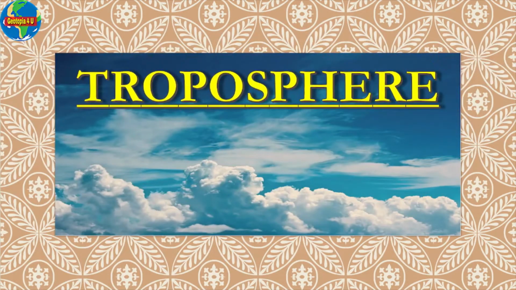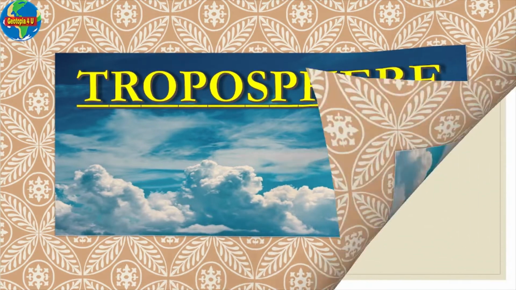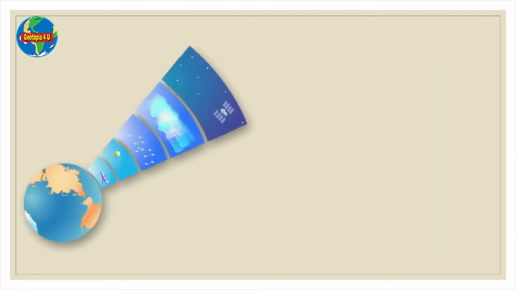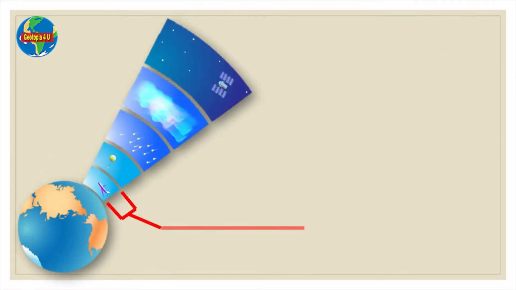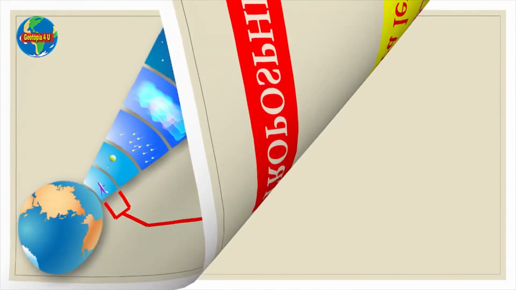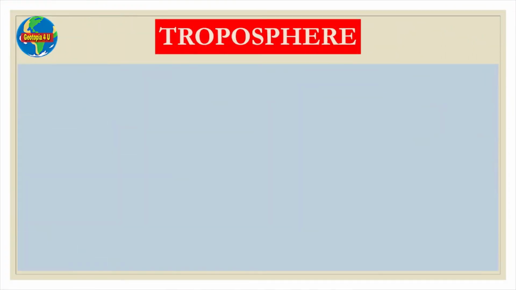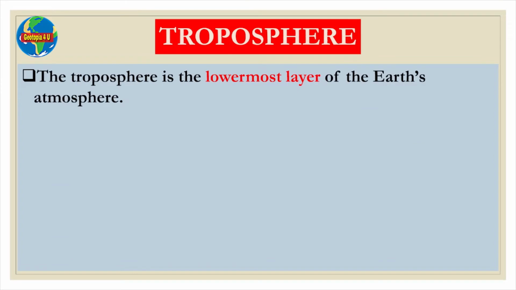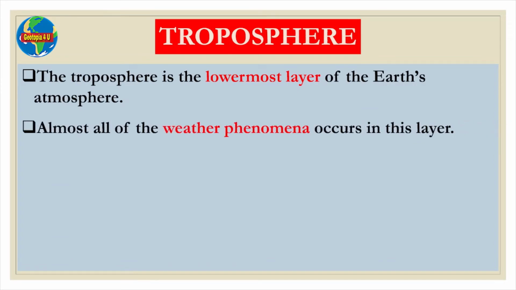Now we will discuss the lowermost layer of the Earth's atmosphere, that is the troposphere. The layer indicated by the red lines in the picture is the troposphere. It extends from 0 kilometers to 9 to 18 kilometers above sea level. The troposphere is the lowermost layer of the Earth's atmosphere.